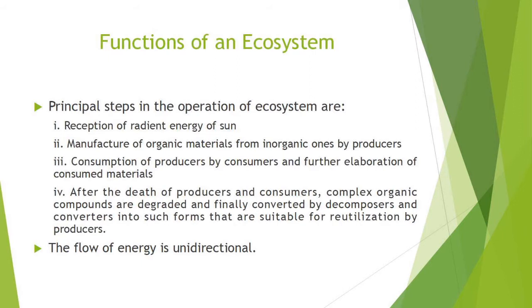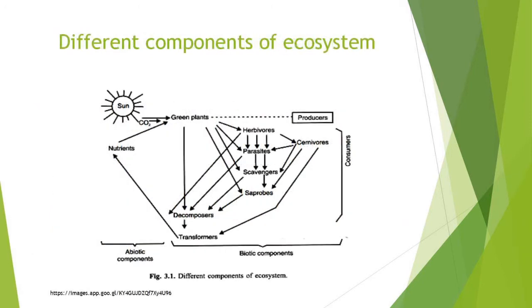It is clear that there is transfer of both energy and nutrients from producers to consumers and finally to decomposers and transformers levels. In this transfer, there is a progressive decrease of energy, but nutrient component is not diminished and it shows cycling from abiotic to biotic and vice versa. The flow of energy is unidirectional. The principal steps and components of ecosystem are illustrated in this figure.